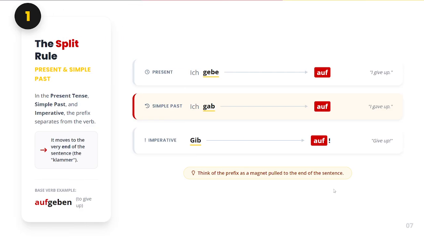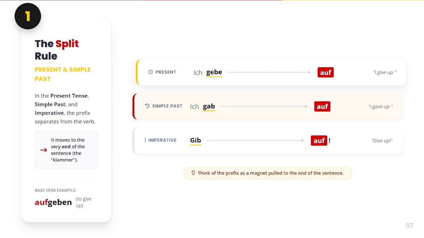The split rule. So these are the rules that we use for the separable verbs. First rule is the split rule. In the present tense, simple past and imperative, the prefix separates from the verb and it moves to the very end of the sentence. Let's look at it with the example of the verb aufgeben, which means to give up. Like we say in Hindi, हार मान जाना, aufgeben, to give up.